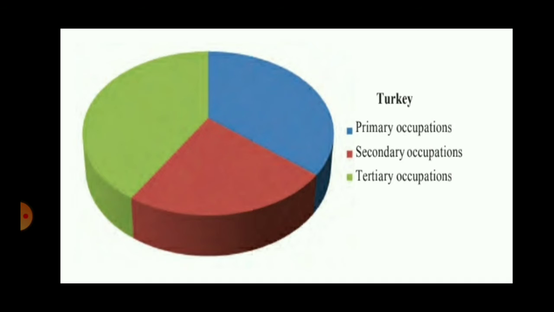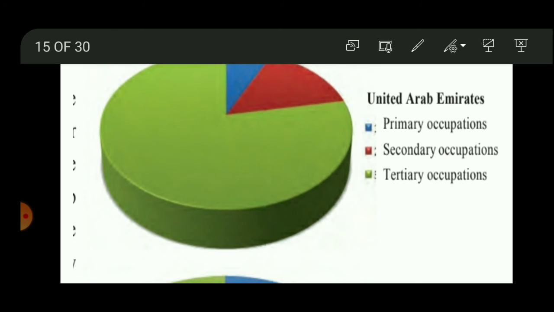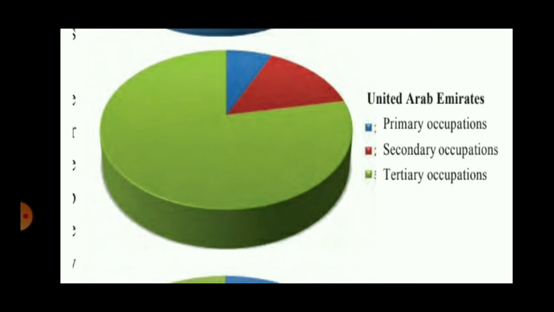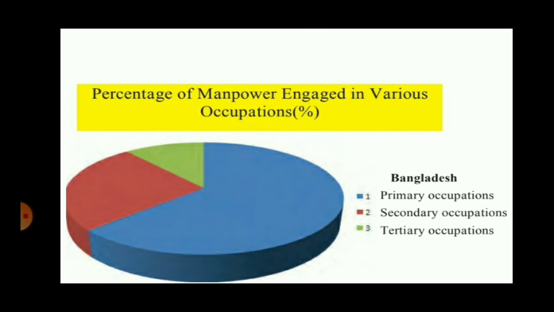So there are certain questions related to these pie charts. Which country has more manpower engaged in primary occupation? If we look at Bangladesh, you will see that in Bangladesh more people are engaged in primary occupation. That means a large part of this pie diagram is occupied by blue color.